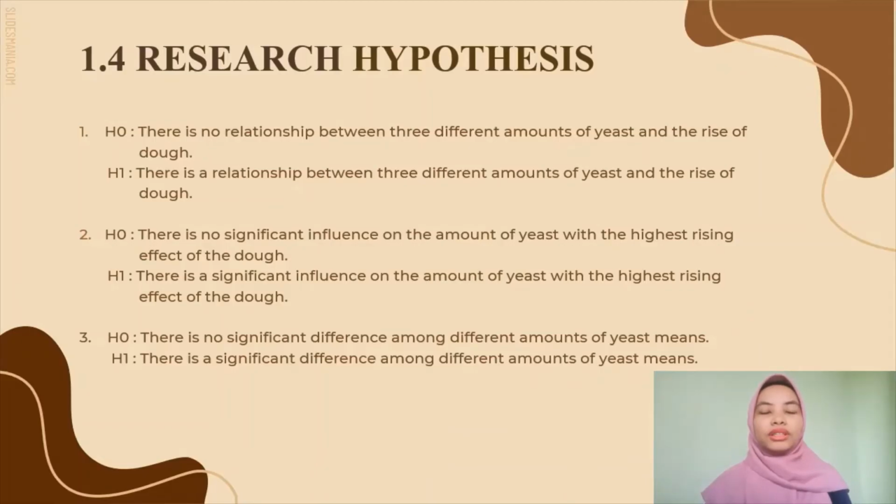There are 3 research hypotheses in this study. First, for the null hypothesis, there is no relationship between 3 different amounts of yeast and the rise of dough. For the alternative hypothesis, there is a relationship between 3 different amounts of yeast and the rise of dough. Second, for the null hypothesis, there is no significant influence of the amount of yeast with the highest rising effect on the dough. For the alternative hypothesis, there is a significant influence of the amount of yeast with the highest rising effect on the dough. The last one, for the null hypothesis, there is no significant difference among different amounts of yeast means. For the alternative hypothesis, there is a significant difference among different amounts of yeast means.